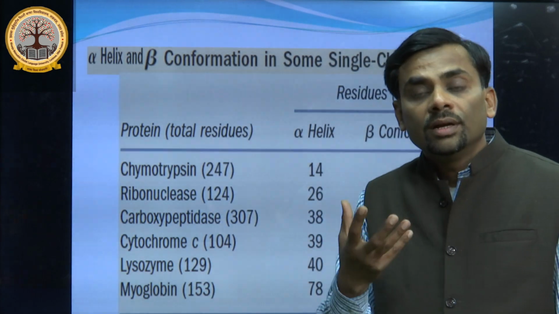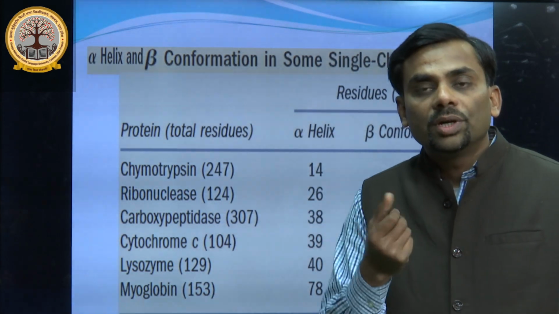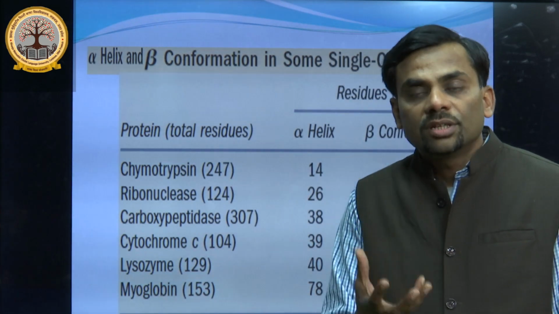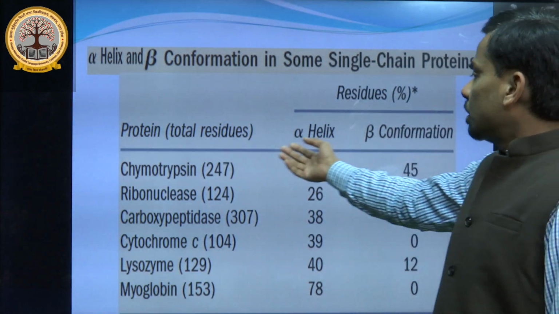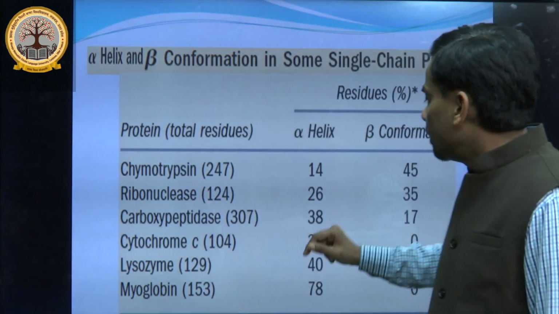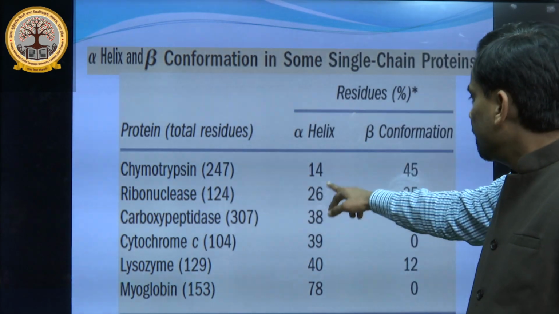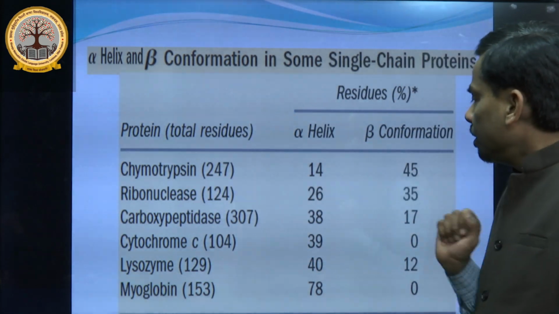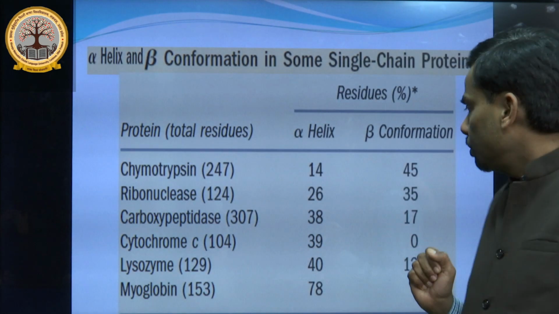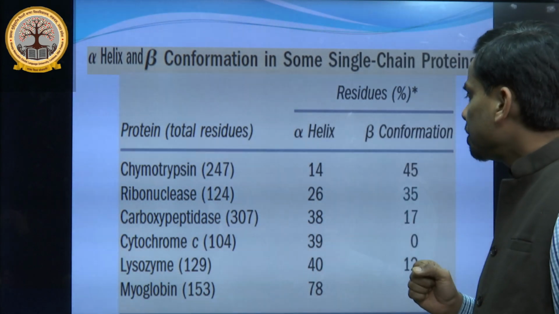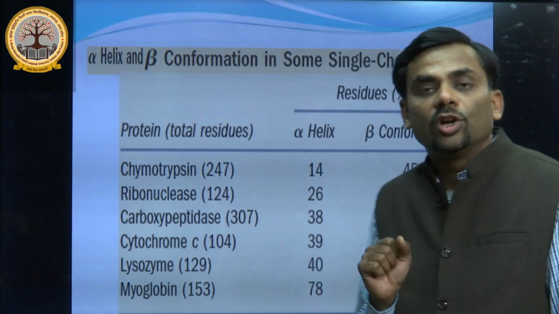Now these are some of the proteins having only a single chain, I have told you. So they have to attain tertiary structure in order to become active, functional. In these examples, such as chymotrypsin, alpha helical is in this percentage, while beta conformation is in this percentage. In most cases, you are seeing that alpha helix is predominant.